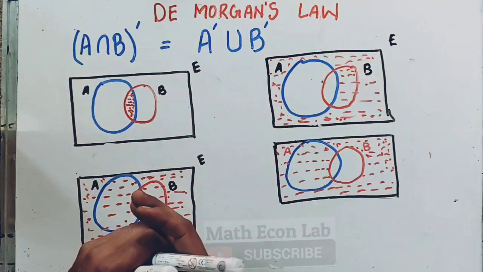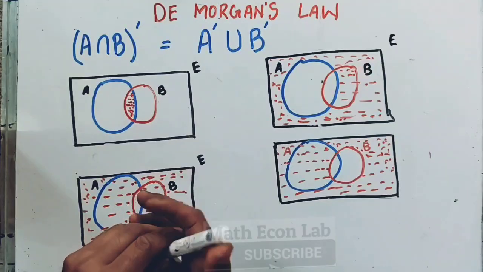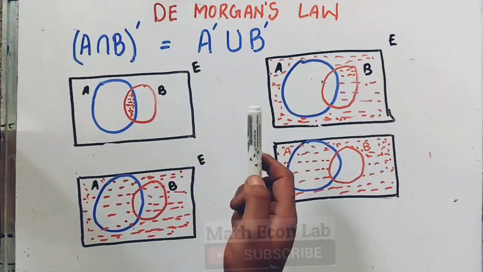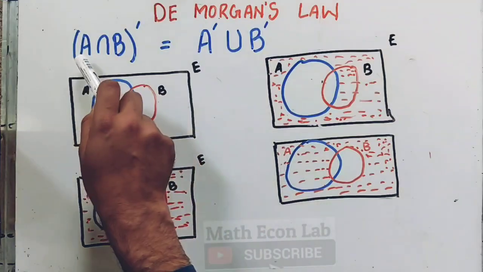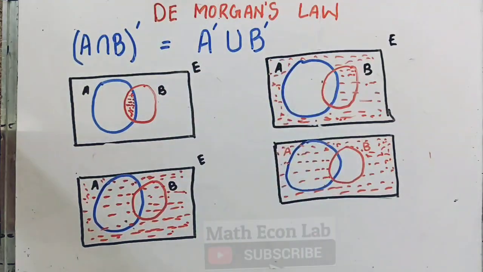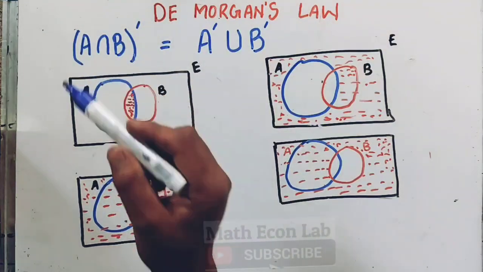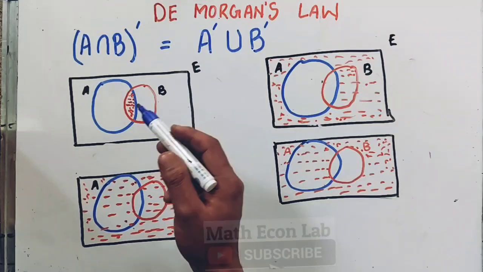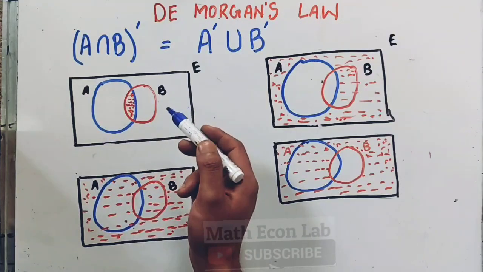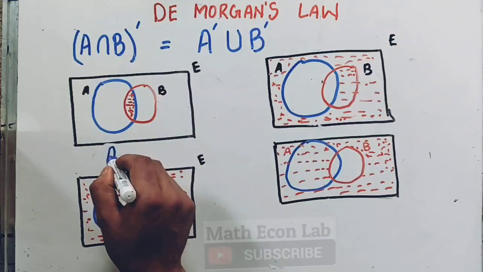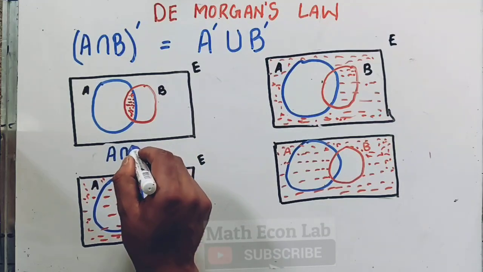Now let's understand De Morgan's law using a Venn diagram. This is the second case. De Morgan's law states that if we have two sets A and B, then A intersection B whole complement is equal to A complement union B complement. So let us take this side first. Now what is A intersection B? A intersection B means all the elements which are common to both sets. So this red shaped region denotes A intersection B.